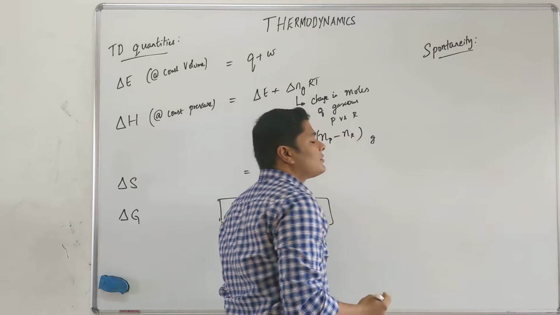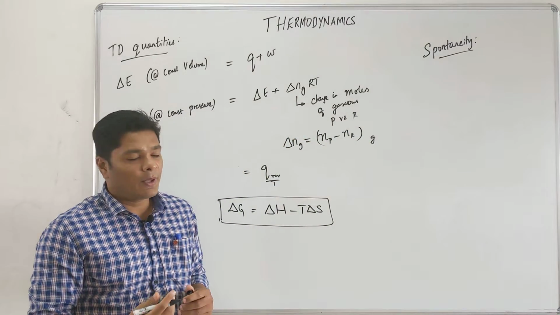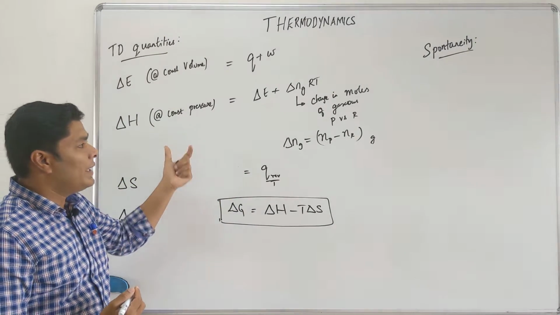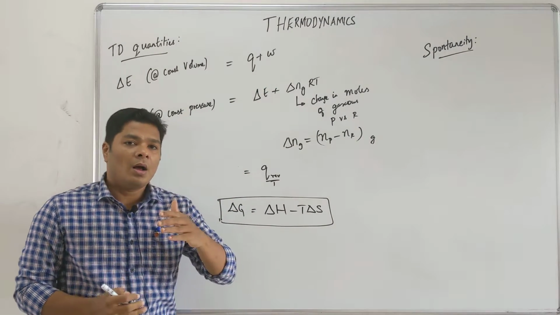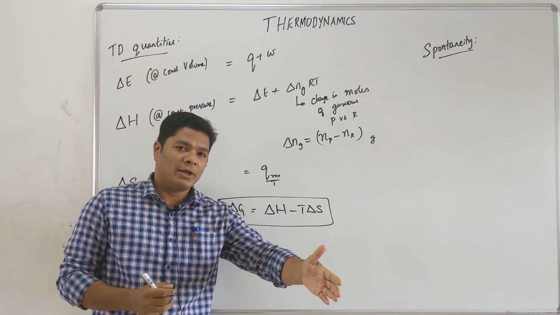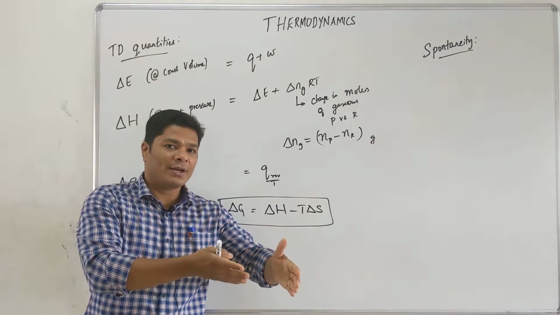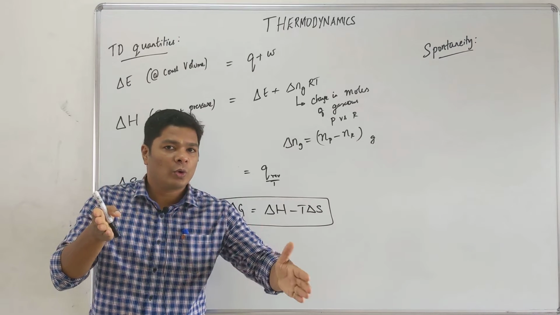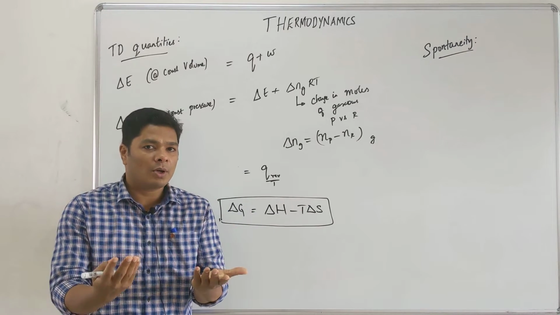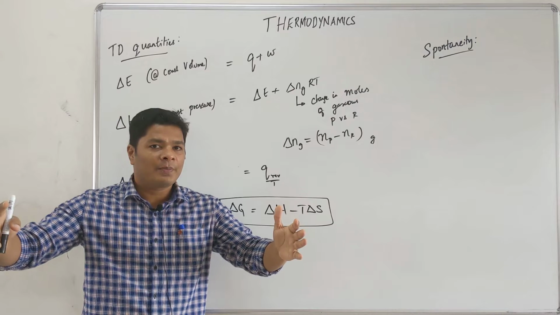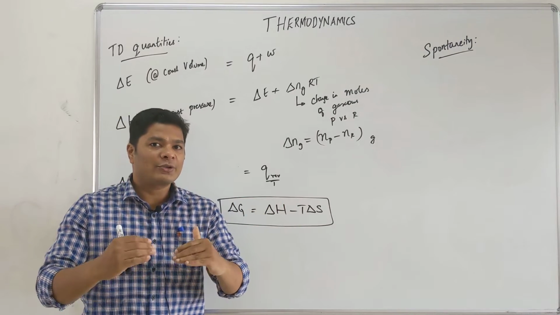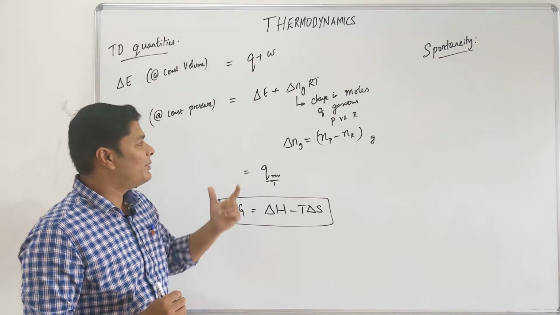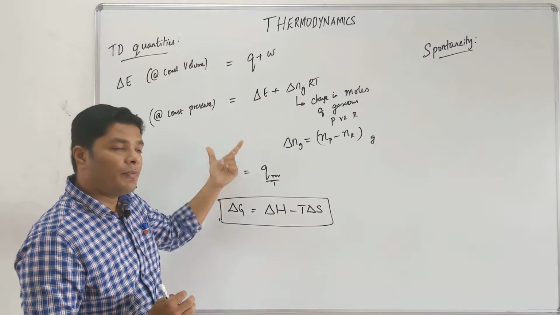A spontaneous process is something that just happens by itself. What is the condition for spontaneity? When you look at del H, in general, water flows from uphill to downhill, always from higher energy to lower energy. Similarly, heat flows from a hot body into a cold body. Imagine that you are a hot body, heat flows out of you, meaning you are going lower in energy, exothermic. So exothermic must be the condition for spontaneity.